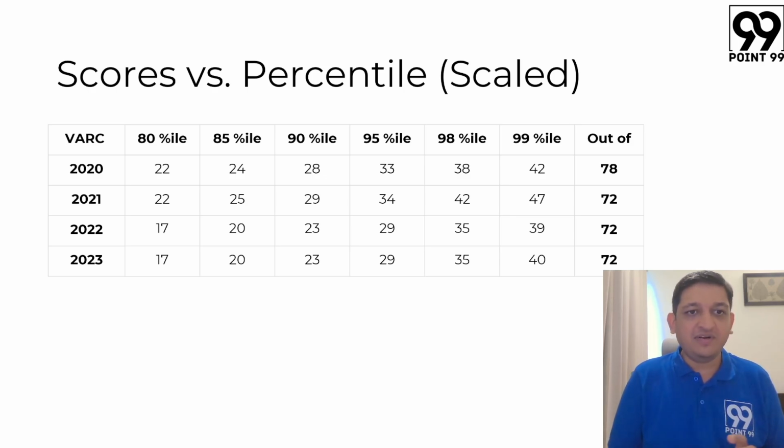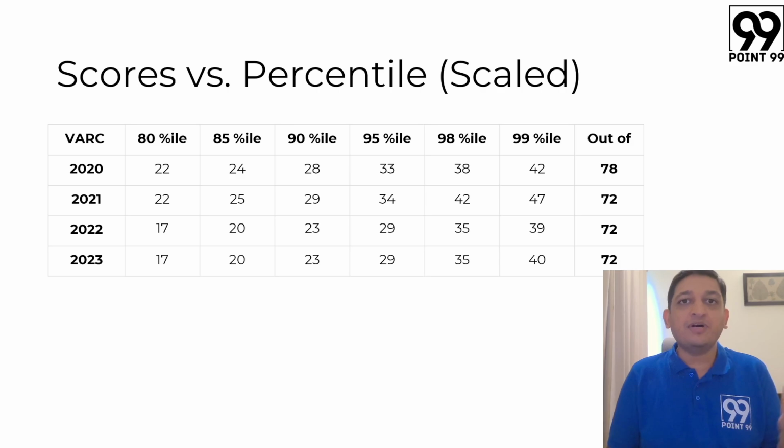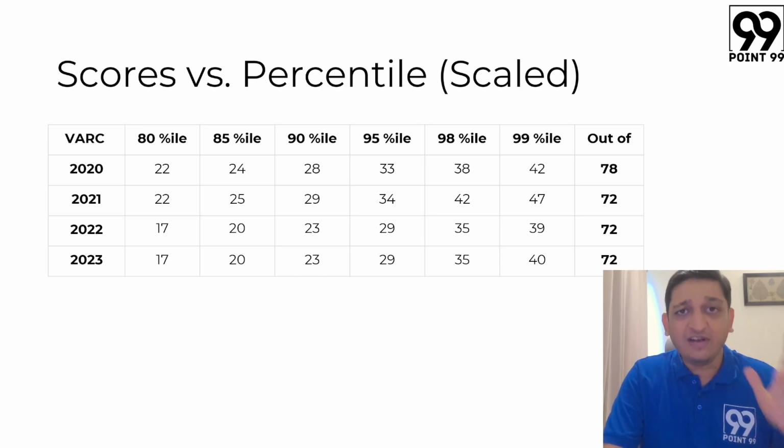अगर आप CAT 2023 भी देख लोगे, which was one of the easier VARC sections, वहां पे भी you will see that something like this will hold true. अब वहां से अगर आपको 99th percentile पे जाना है, which is roughly 40 marks out of 72 marks or around 60%, slightly less than 60%, अगर वहां तक आपको जाना है तो definitely you will have to solve a lot of questions correctly. That is the obvious part. So 12 marks से अगर 40 पे जाना है, then what is it that you have to do?